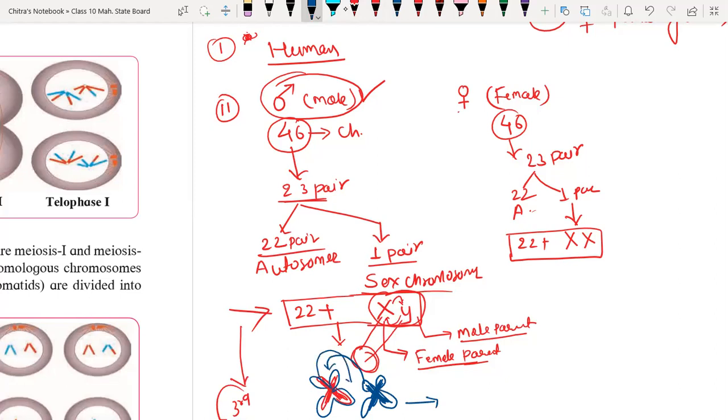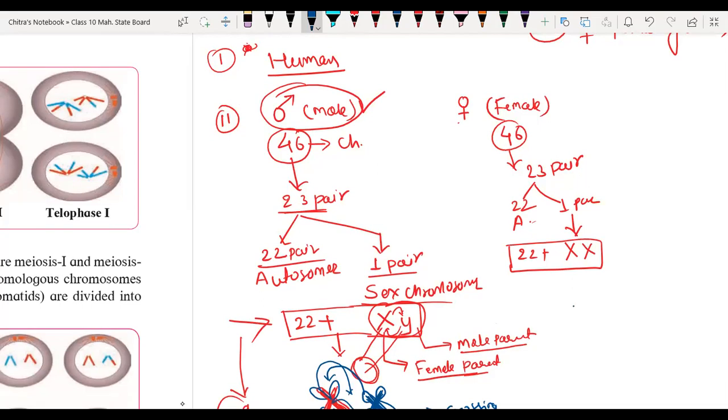That process is called crossing over. So what is crossing over? Crossing over means mixing of genetic material from both chromosomes. I'm going to show you a diagram, so by a diagram you will understand clearly instead of drawing. Wait.